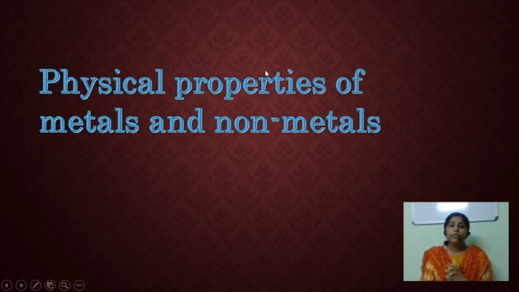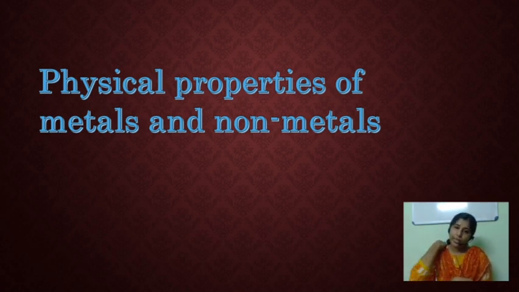For studying the physical properties of metals and non-metals, first I would like to show some pictures of metals and non-metals. All of you listen carefully to the pictures, and also give answers to my questions. They are very simple questions.